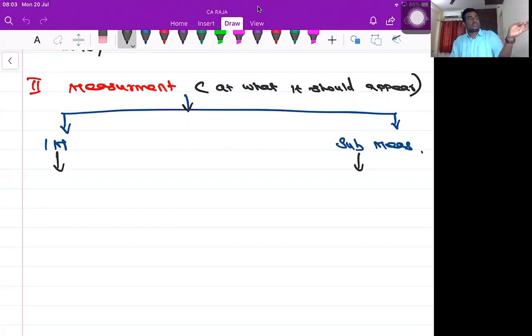Since I purchased the scooty on 1st October, you can't come and force me to sell all the scooty which I purchased on or before the end of the financial year. I would have sold part of the scooty, or I may be selling part of the scooty in the next financial year. Do you agree with me? So at the time of purchase from the Honda manufacturer, at what value it should appear in my financial statement in the form of inventory is called initial measurement. Subsequently, on 31/3/2020, at what value it should appear in my financial statement is called subsequent measurement. Do you agree with me?